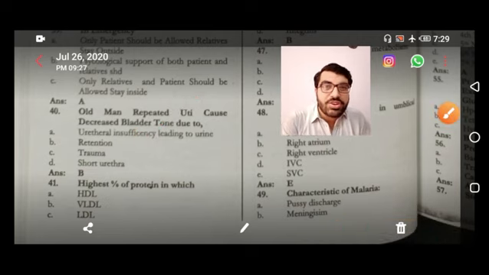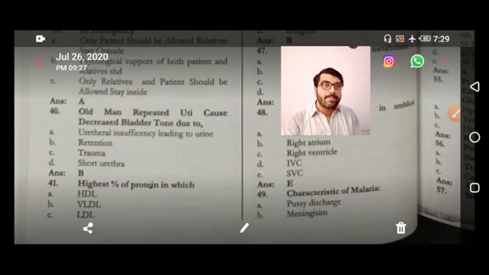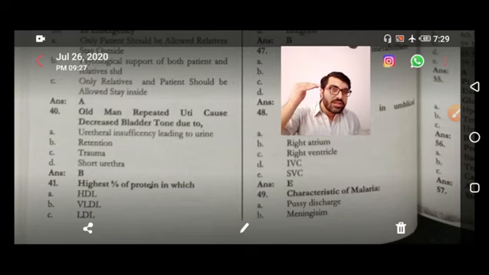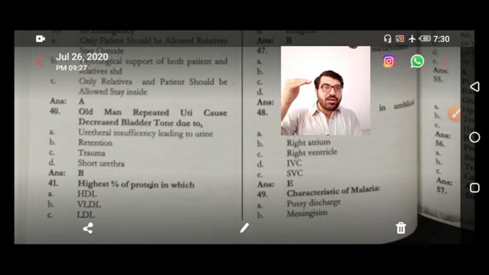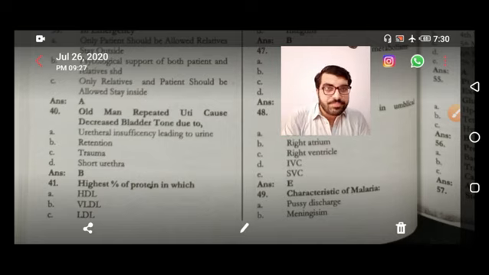Now the highest percentage of protein is in which? This is a very straightforward question. That is HDL, and the lowest protein is in chylomicron, because they are based on the density. So HDL has the highest protein content, chylomicron the lowest protein content. For the cholesterol and the triglyceride, the reverse is true. The highest concentration of fatty acids or cholesterol is in the chylomicron and the lowest is in the HDL.